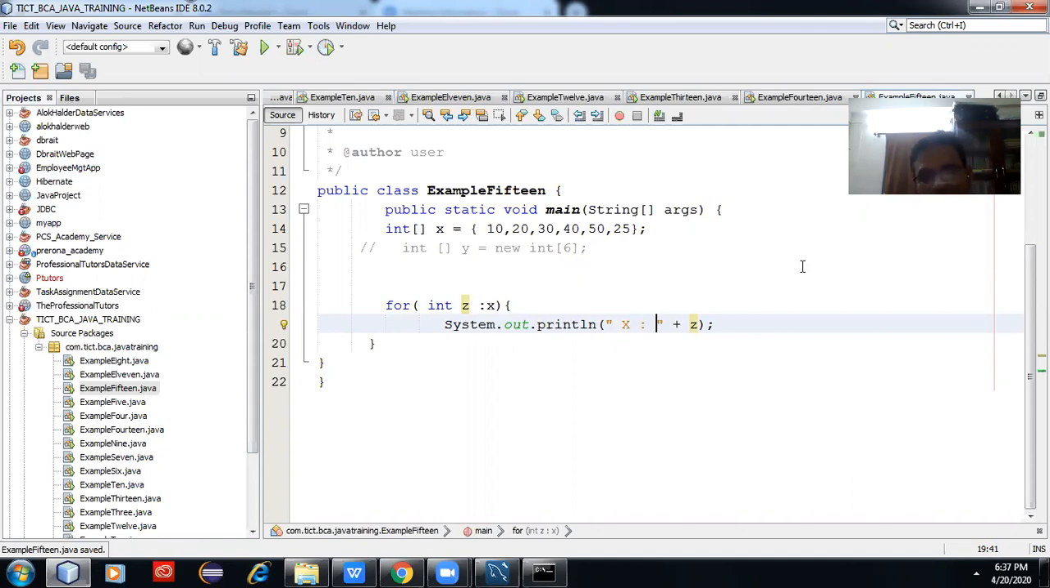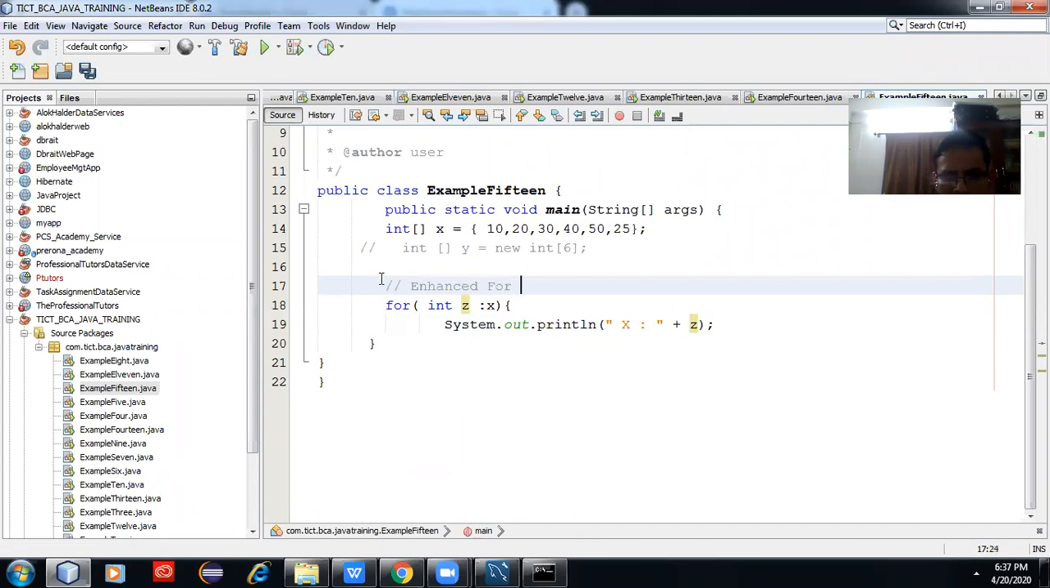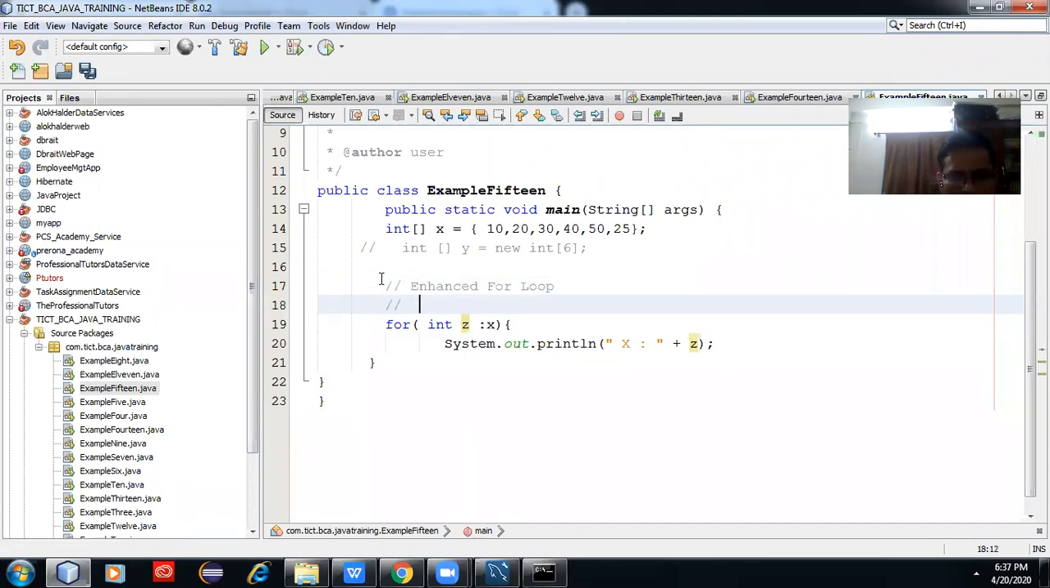This is one of the beautiful features that came in Java 1.5 onwards. It is called the enhanced for loop, or the for each loop.